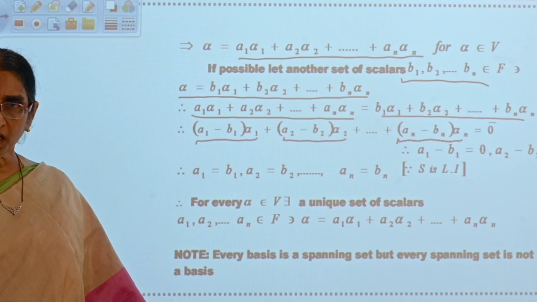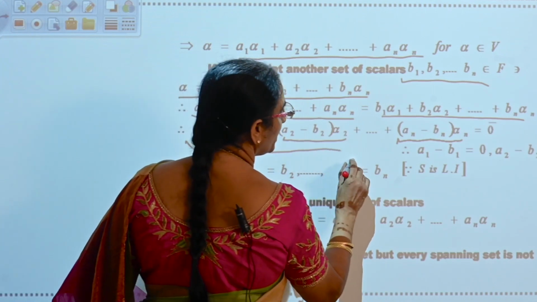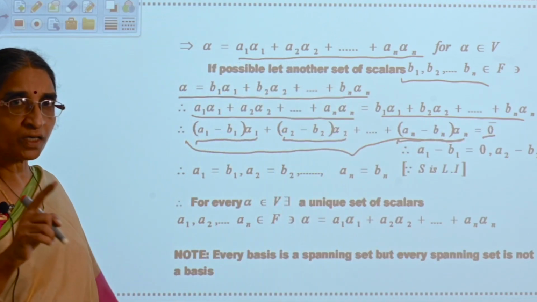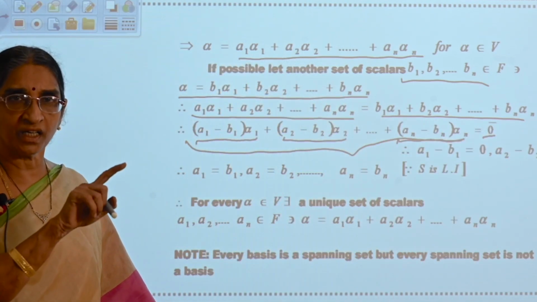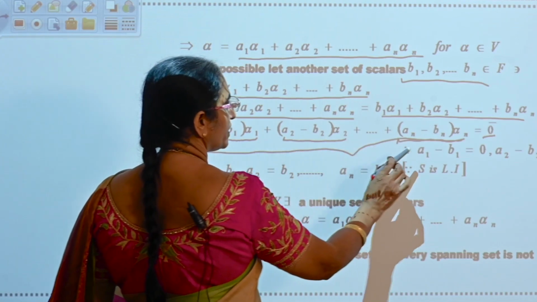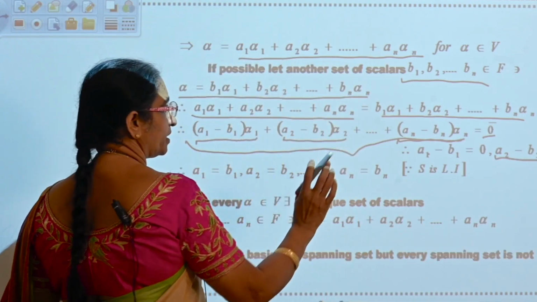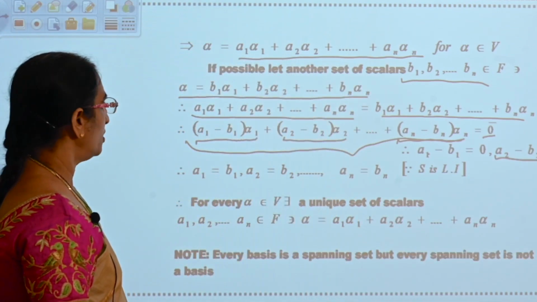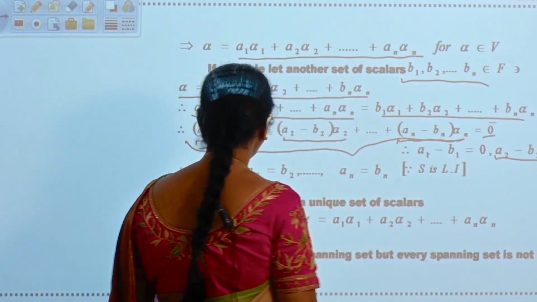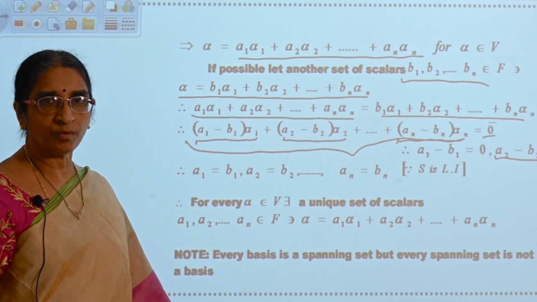Since S is linearly independent, a linear combination of the elements of S equal to 0 implies the constants existing in that linear combination should be 0. So a1 minus b1 is equal to 0, a2 minus b2 is equal to 0 and so on an minus bn is equal to 0. That implies a1 is equal to b1, a2 is equal to b2 and so on an is equal to bn.